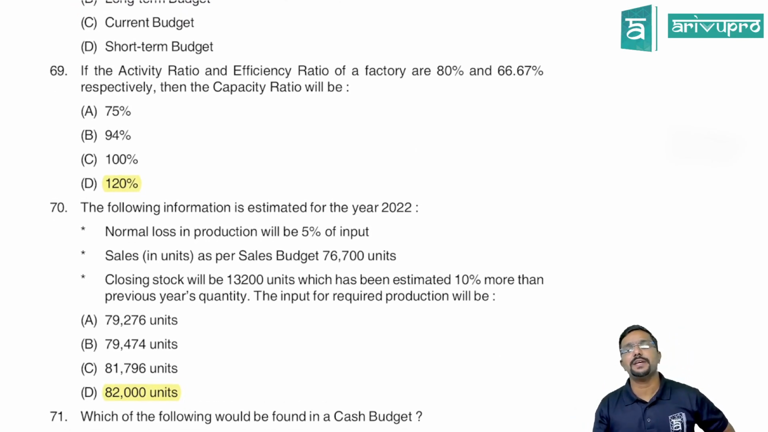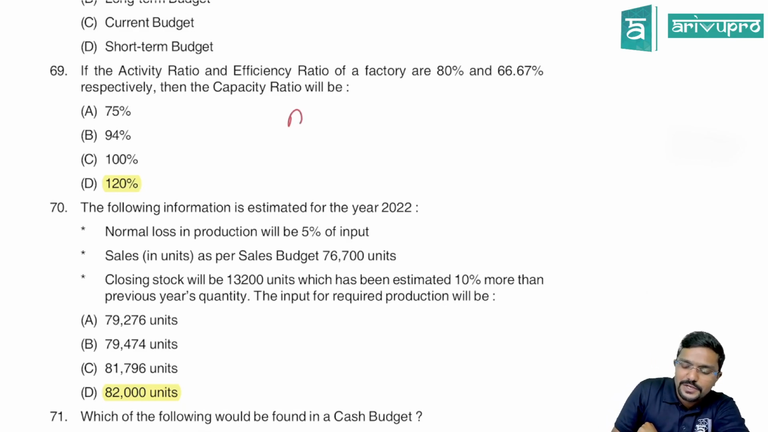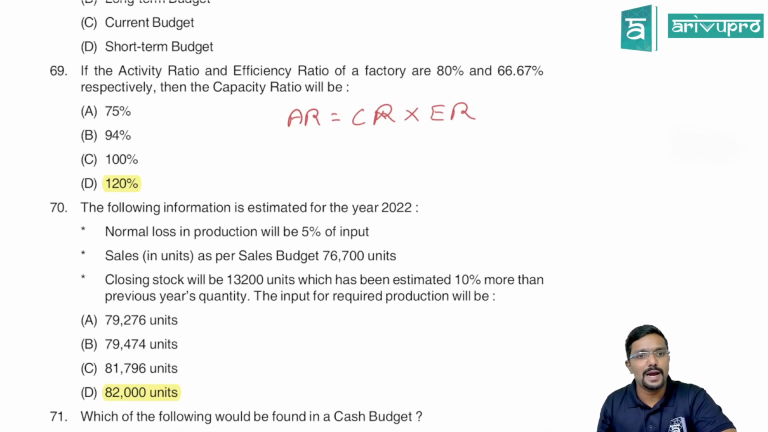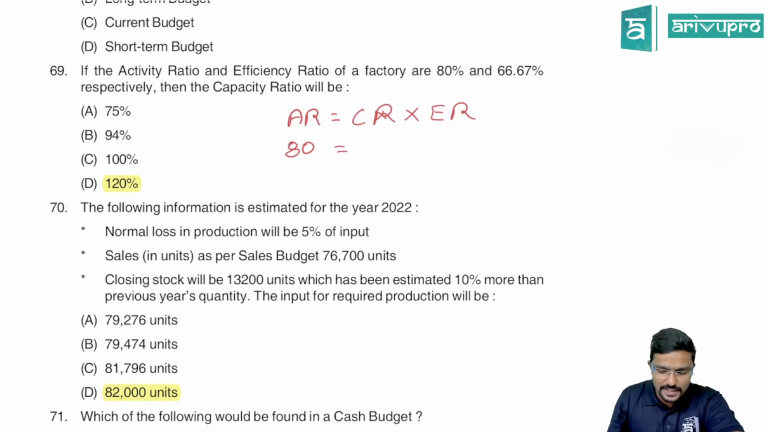Next, going to 69th question. If the activity ratio and efficiency ratio of a factory are 80 and 66.67% respectively, then capacity ratio will be, what is it? See, we know that the equation for activity ratio is capacity ratio into efficiency ratio. Activity ratio, have they given it? Yes, 80%. Then capacity ratio, have they given it? No. Let us keep it as capacity ratio. Then efficiency ratio, they have given it as 66.67.